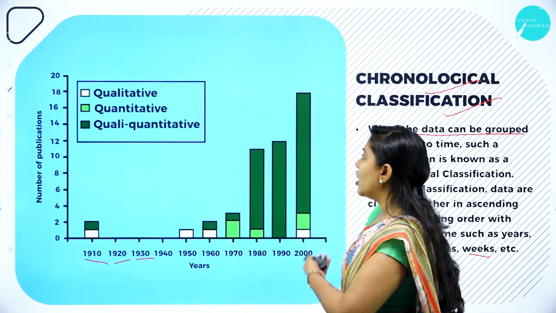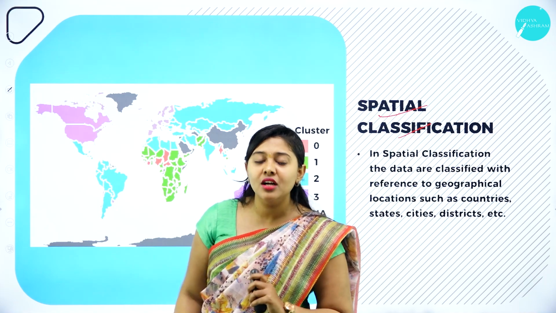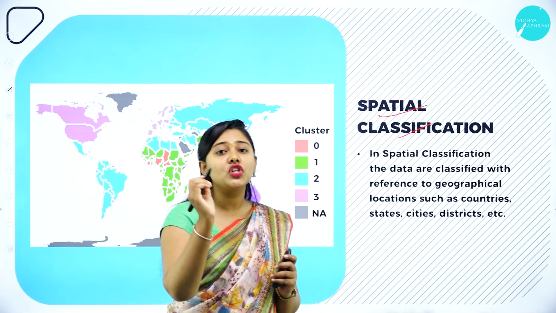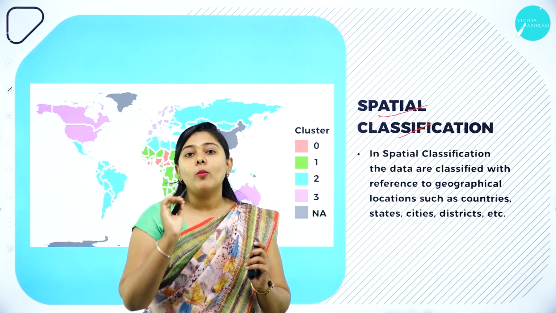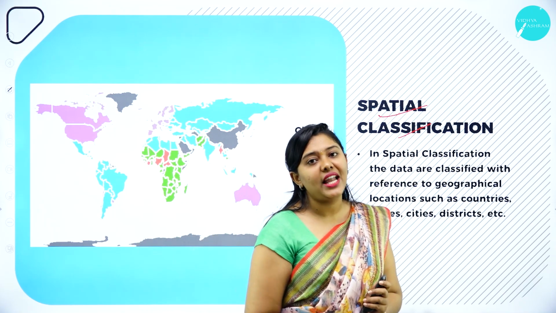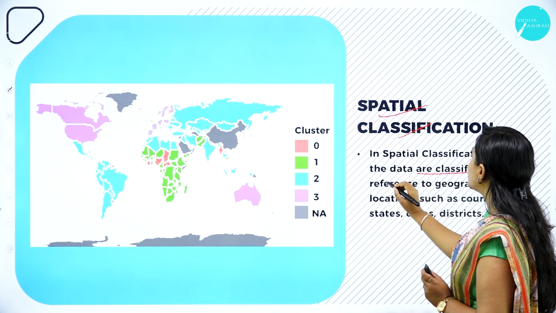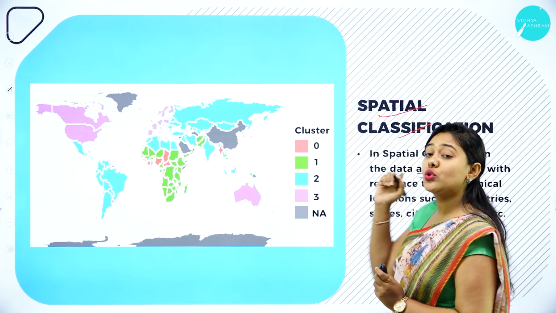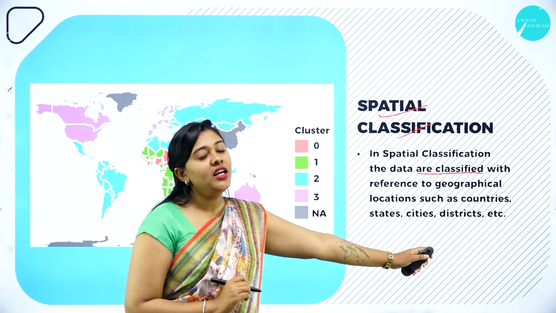Moving forward, we have spatial classification. As I have told you earlier, spatial classification is nothing but geographical classification. So if the data are classified based on geographical locations like districts, countries, continents, then the classification will be called spatial classification or geographical classification. In spatial classification, the data are classified with reference to geographical locations such as countries, states, cities and districts.